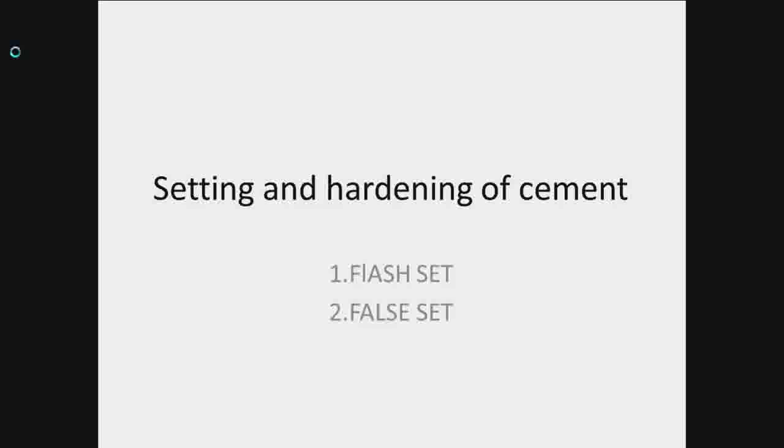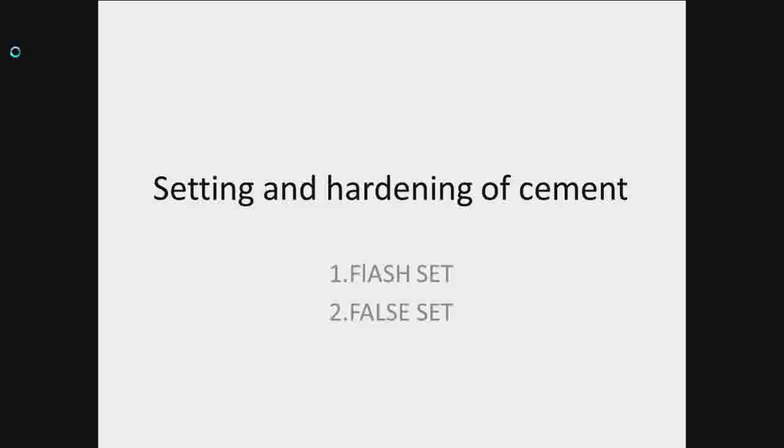Now we have the setting and hardening of cement. The term setting is used to describe the stiffening of the cement paste. Broadly speaking, setting refers to a change from a fluid to a rigid state. On adding a sufficient amount of water to cement, a paste is formed which gradually becomes less plastic and finally becomes stiff and hard. When the paste has lost its plasticity and becomes sufficiently rigid to withstand an arbitrarily defined pressure, then the paste is said to have set.